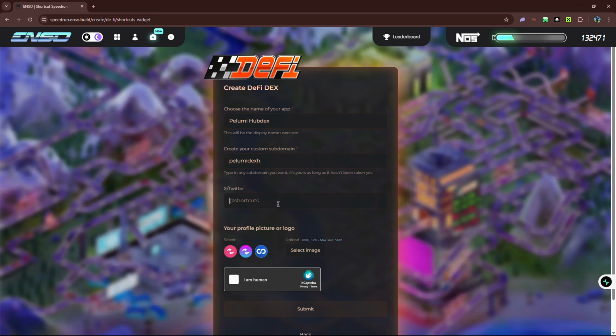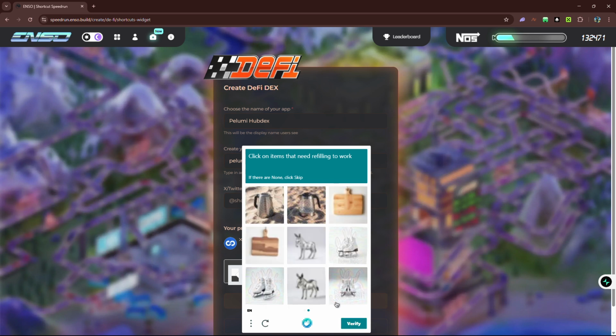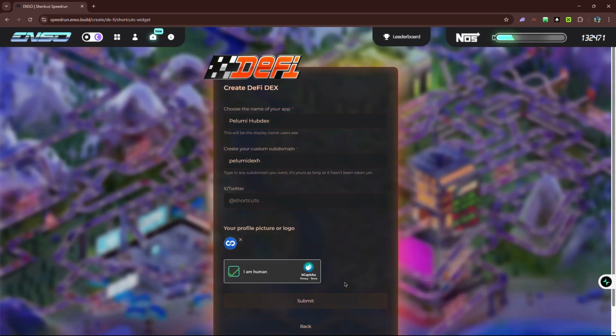Now you can put your Twitter handle, maybe what you want them to reach out to if they have any problem or the rest. Then select your profile logo. Of course, you can create a custom logo, but make sure it does not pass the 5 MB limit. So I'll just use one of their set logos. So you click that I am human. Basically, you just want to do the captcha, which may need refilling to work, although the captcha is going to be always different. So that's one thing. Now you click on this, then click on submit.